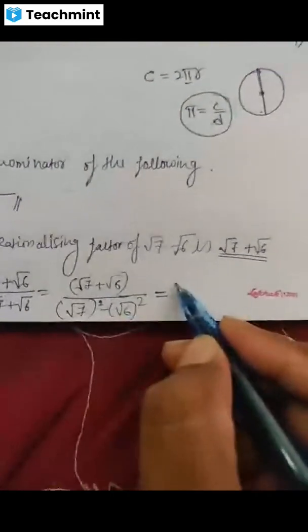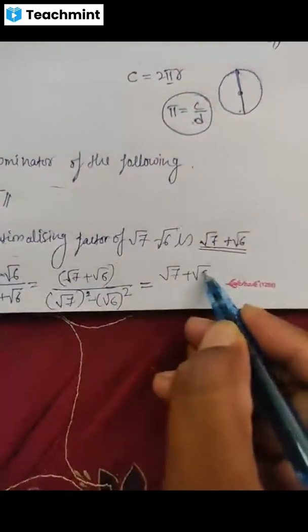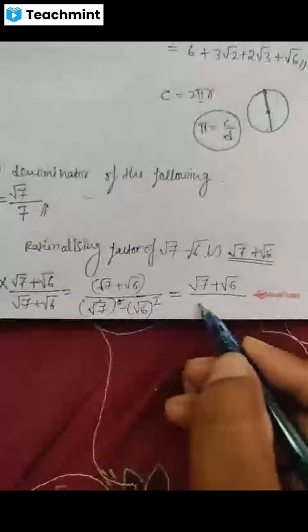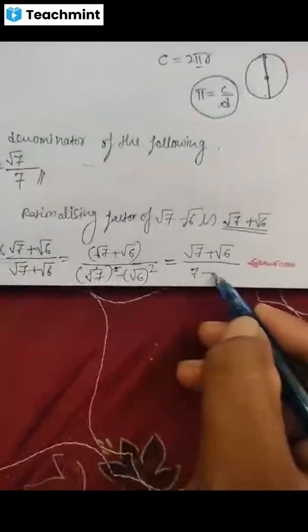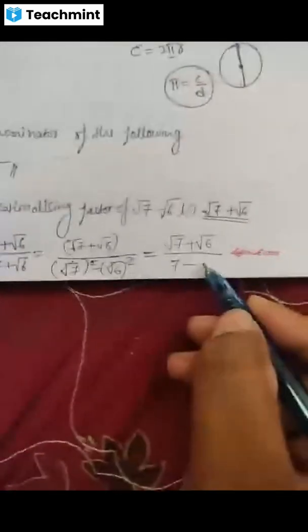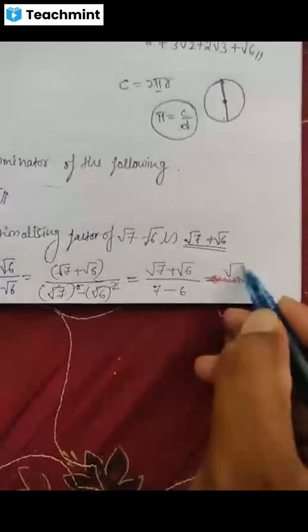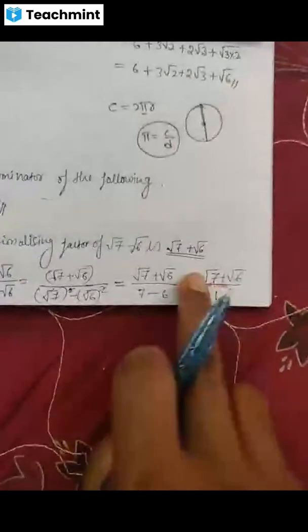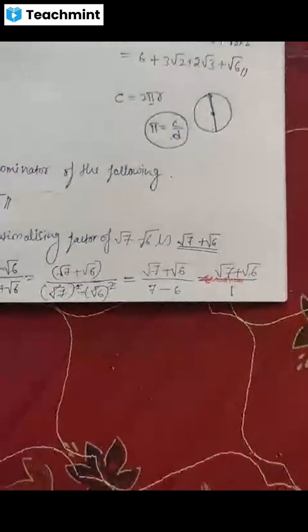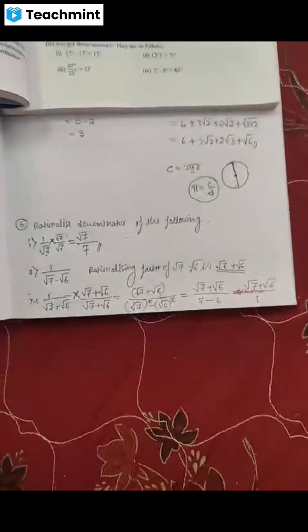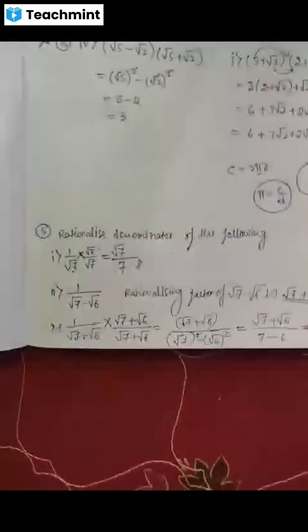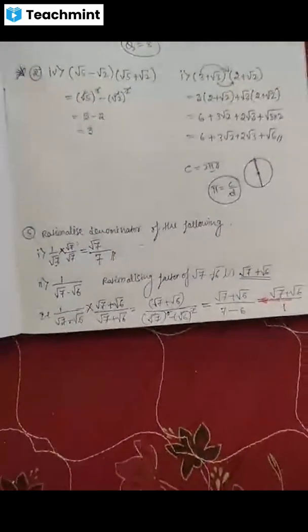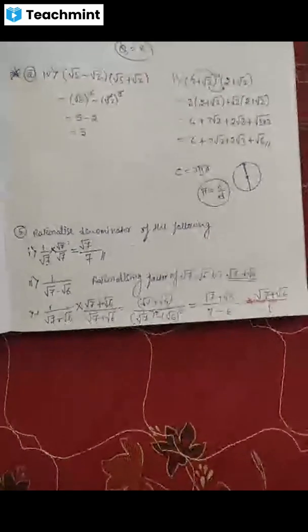Next step is root 7 plus root 6 divided by, so square and square root get cancelled, becomes 7 minus, square and square root get cancelled, becomes 6. That is equal to root 7 plus root 6 divided by 1. It means the answer is root 7 plus root 6. Everyone got the point? Yes, you can take the screenshot now.